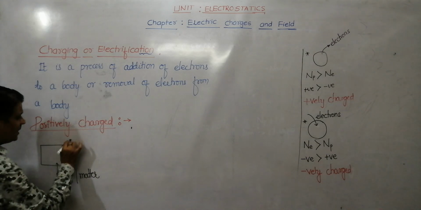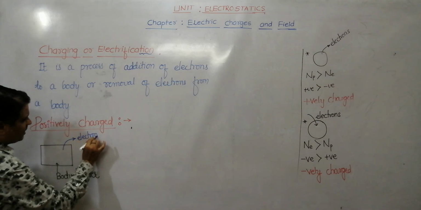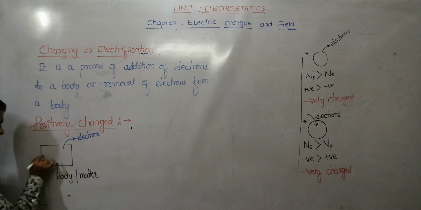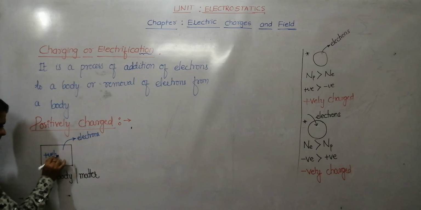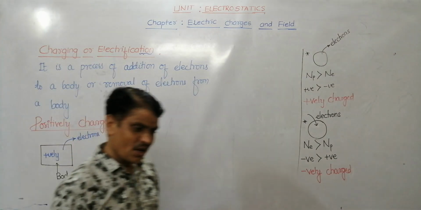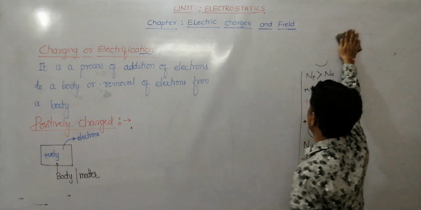When we remove electrons from the body, that body becomes positively charged. Therefore I can say the body from which electrons are removed is called positively charged. Okay, another way of defining a positively charged body.